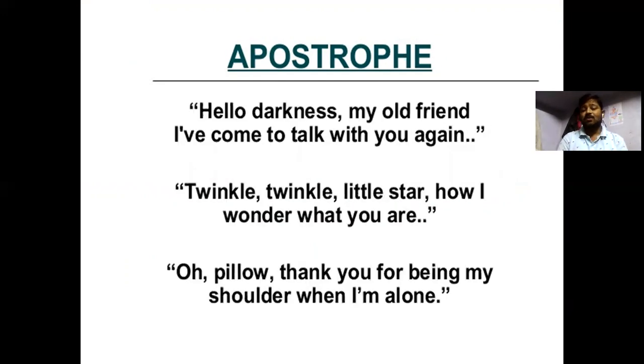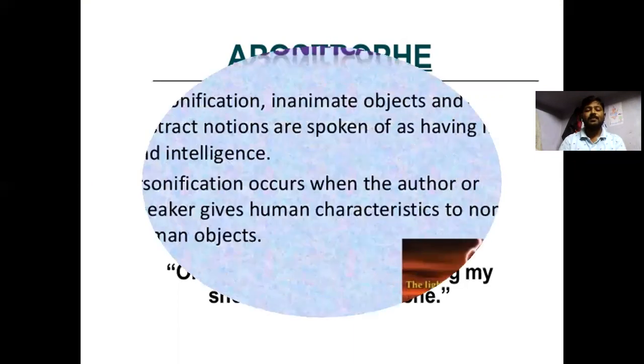Hello, darkness, my old friend. Darkness is compared with a person, like an old friend. I have come to talk with you again. Twinkle, twinkle, little star, how I wonder what you are. The little star is addressed as an apostrophe. Oh, pillow, thank you for being my shoulder when I'm alone.